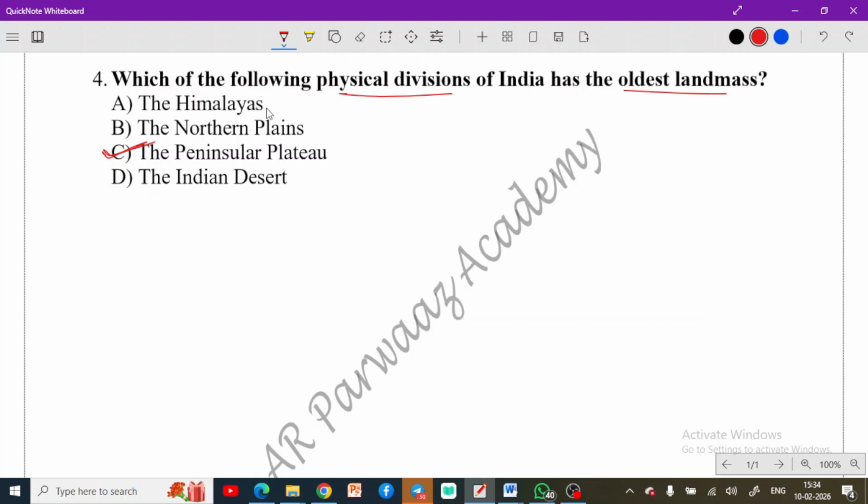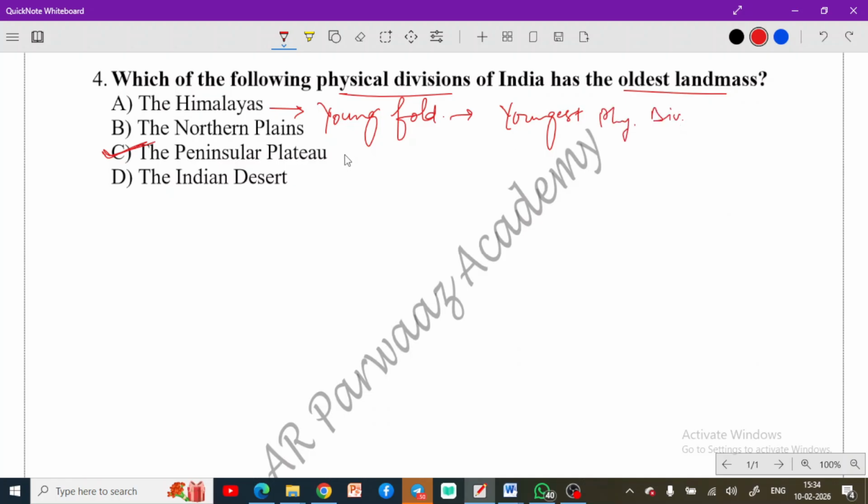Okay, Himalayas are young fold mountains. This might be asked and it has been asked many a time. So Himalayas are actually young fold mountains. You need to have this in your mind. And this is the youngest physical division of India. Himalayas is the youngest physical division of India.